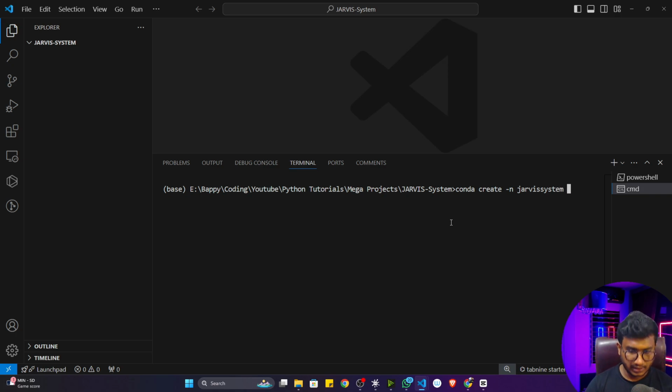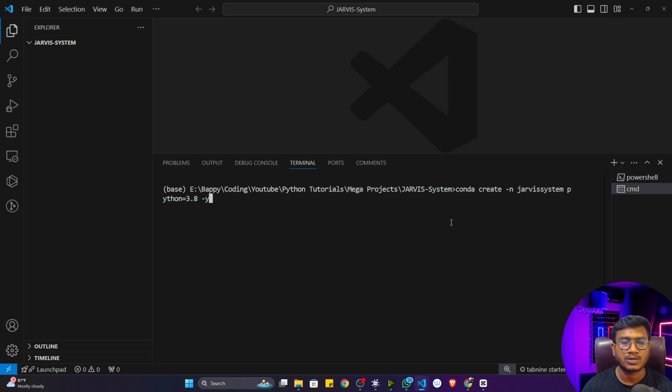Now I have to specify the Python version. Let's say python=3.8. Why am I using 3.8? Because 3.8 is the stable version so far. It can support all the libraries. I'm going to use some libraries that are very old, and if you use a new Python version, it might create some issues in the new environment. That is why I'm using Python 3.8. Now 3.8, and here I'm going to give -y.